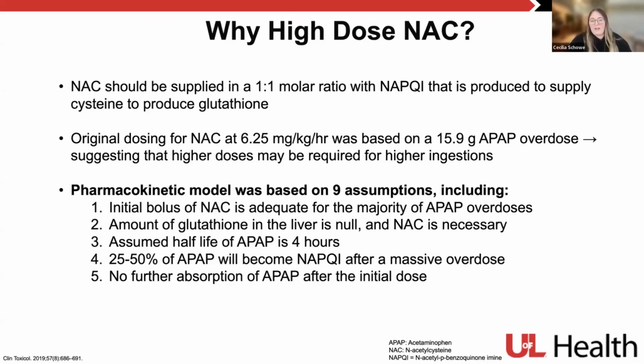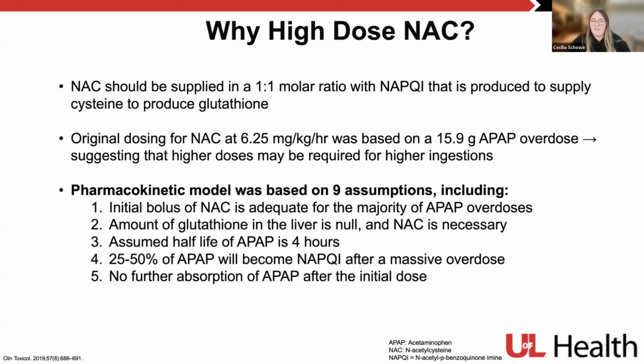So why high-dose NAC, and why do we potentially need these higher doses? Ideally, NAC should be supplied in a 1-to-1 molar ratio with the NAPQI that's produced, to help supply enough cysteine to produce enough glutathione to neutralize all that toxic NAPQI. The original dosing for NAC that was proposed, 6.25 mg per kg per hour for that third bag, was based on a 15.9 gram acetaminophen overdose, so not what we would consider our massive overdose, suggesting that maybe higher doses are required for some of these higher ingestions. Essentially, there was a pharmacokinetic model that was done, and that's where we got our data for our high-dose NAC that we saw on the other slide.